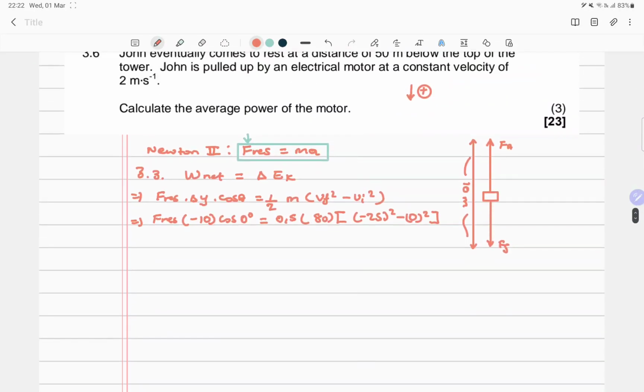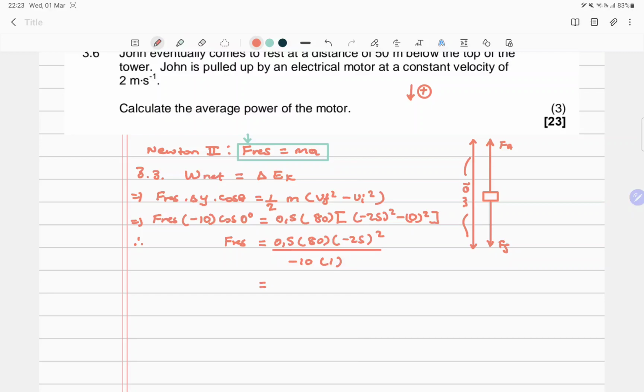Now that we've sorted this, we can now find our force. Our resultant force is going to be this expression 0,5 into 80 into, in fact, we can simplify this big bracket now. It's going to be just minus 25 squared, divided by minus 10 into 1. Remember, cos of 0 is 1.